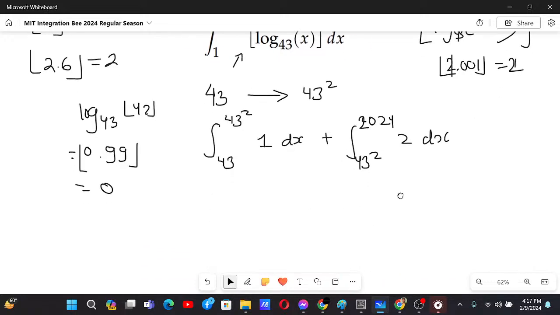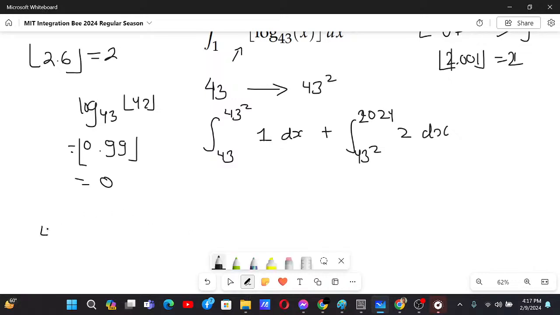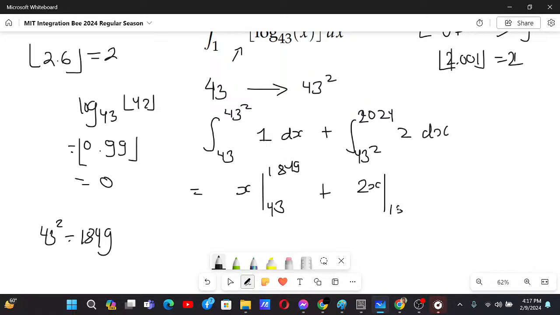So now let us find 43 square first. 43 square is 1849. So x from 43 to 1849, and 2x from 1849 to 2024.